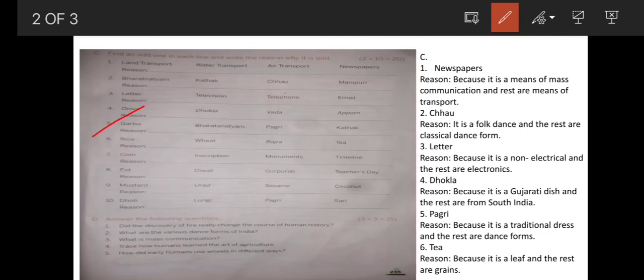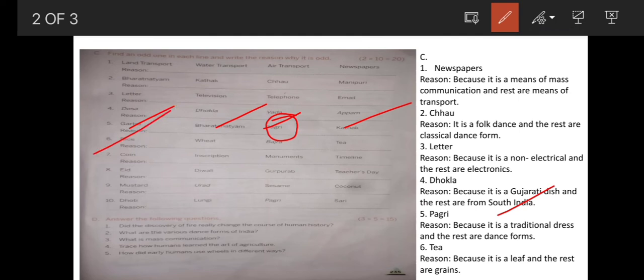Next, 5. Garba, Bharatnatyam, Pagri, Kathak. Which is the odd one? The odd one is Pagri. Why? What is the reason? Why is Pagri odd from the other three? Because it is a traditional dress and the rest are dance forms. Garba, Bharatnatyam, Kathak, these are dances, and Pagri is not a dance. Pagri is a traditional dress.